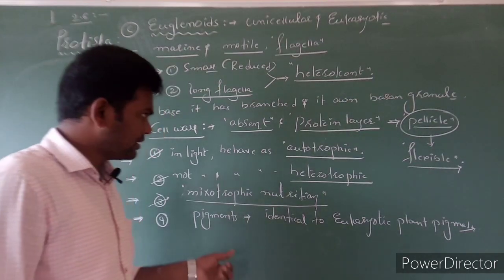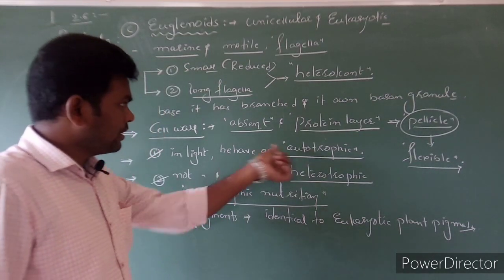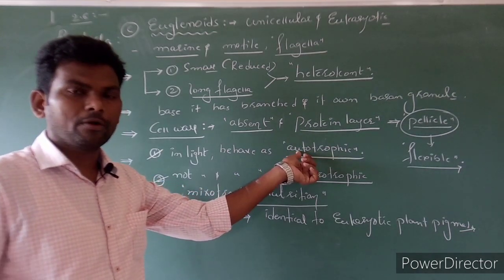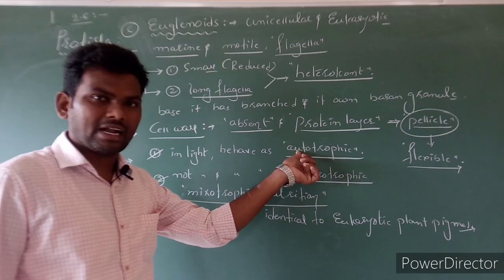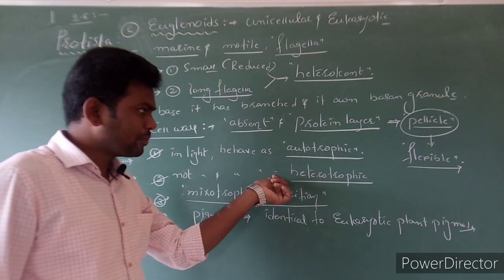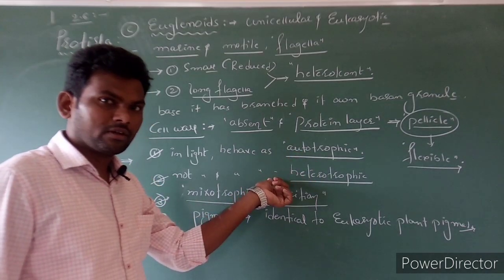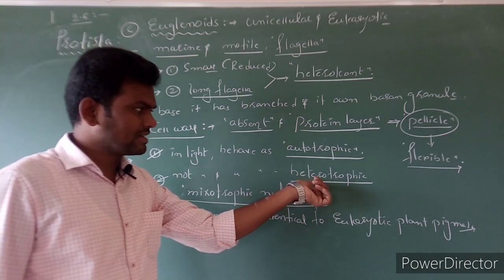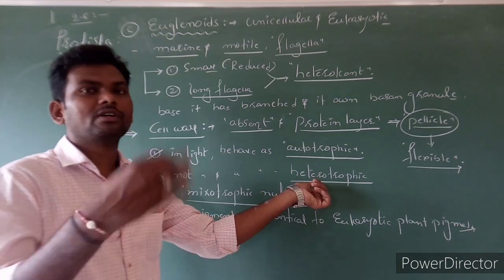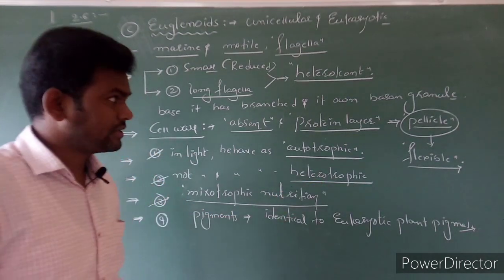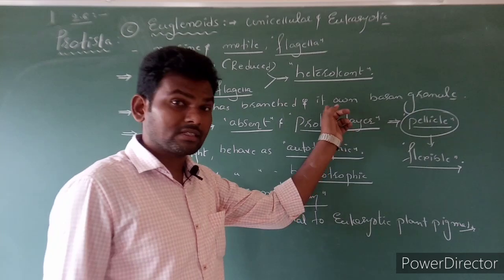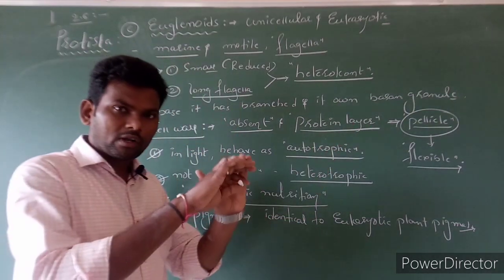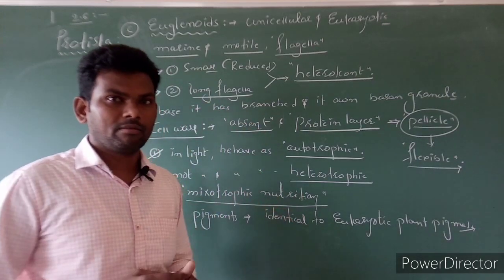So here is one doubt. If it performs photosynthesis, we can consider it a plant. Plants belong to what? The plant kingdom. If it does not perform photosynthesis and is a heterotrophic organism, we can consider it an animal. Next, here the cell wall is absent. It is a character of what? Animal. So this is a complete mixing of characters.